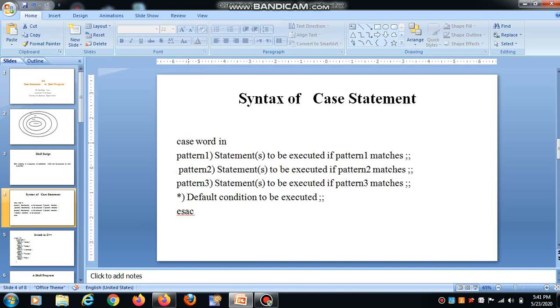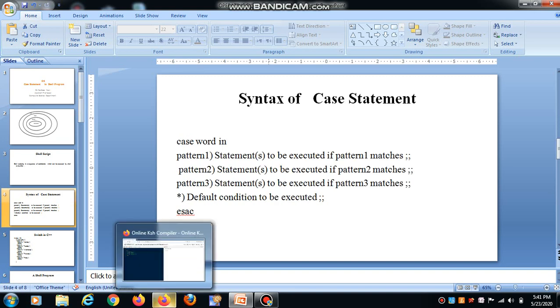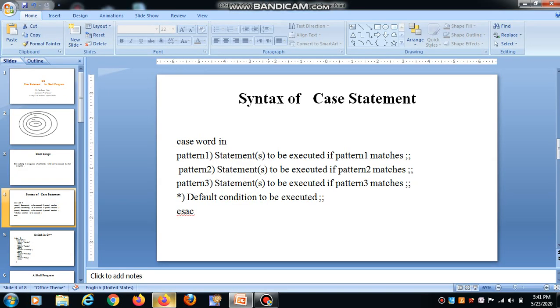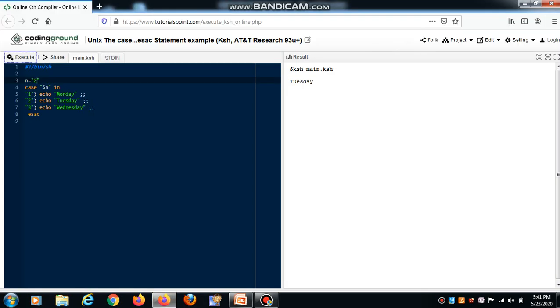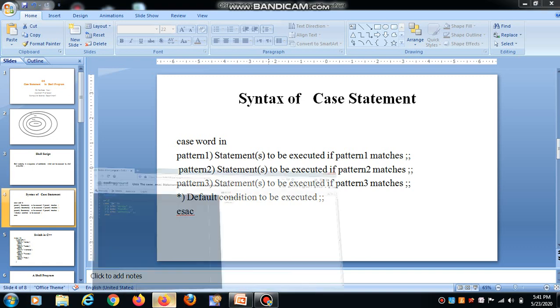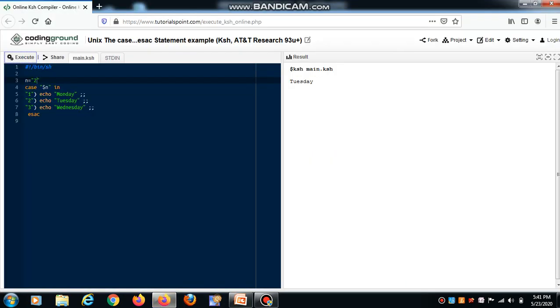So you can see the syntax: case word in, meaning case $n in. After this you can take any pattern 1, 2, 3. In this case I have 1, 2, 3, and inside this you can write any statement. For printing any value we use echo in shell programming.